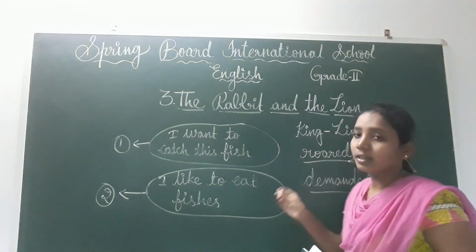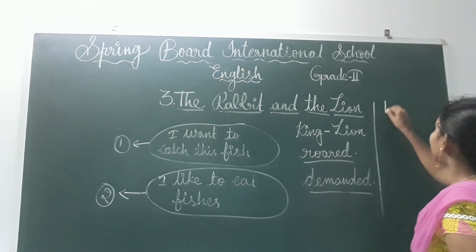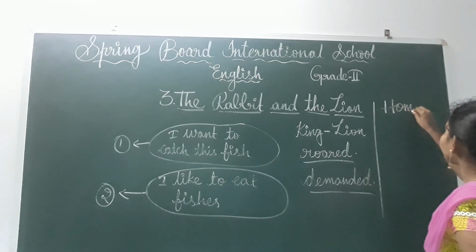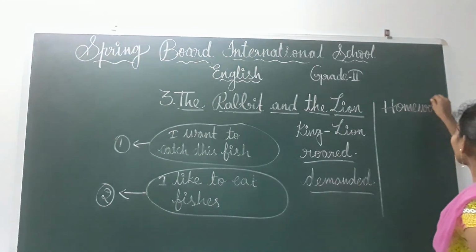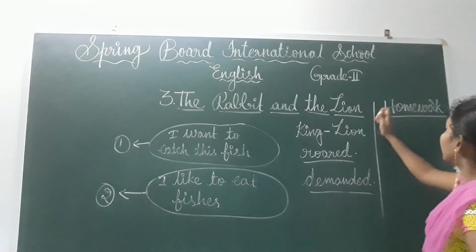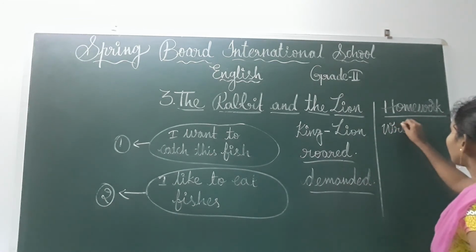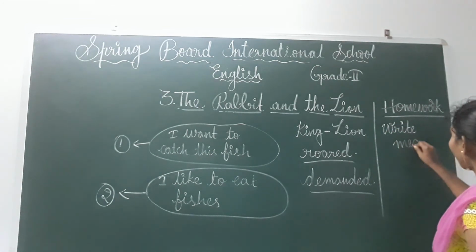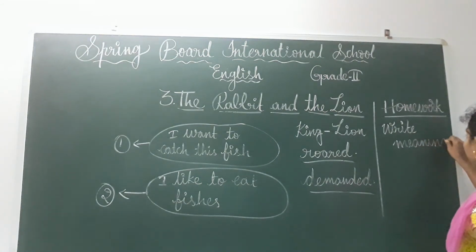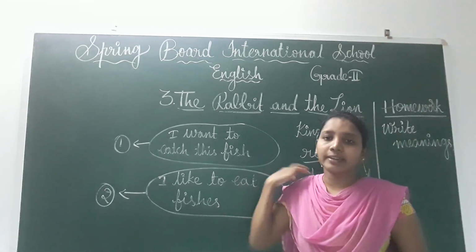Okay, homework, note down here. 5 meanings, children. Homework. Okay, homework. Meanings, children, write meanings one time. Write meanings one time in a new book, children. Take one new book and write there.